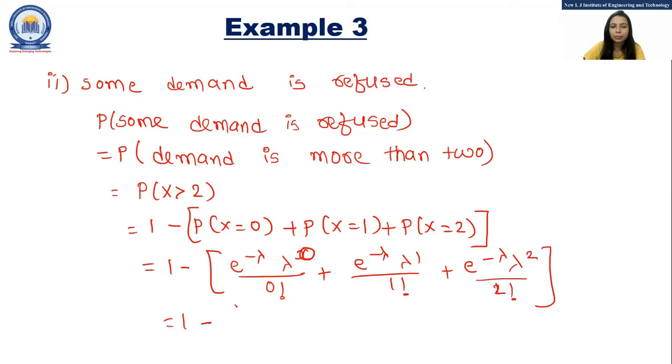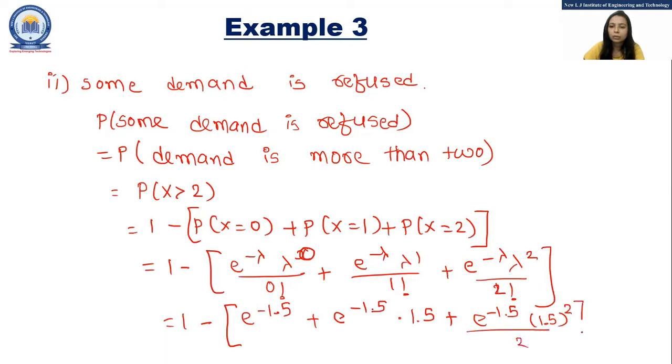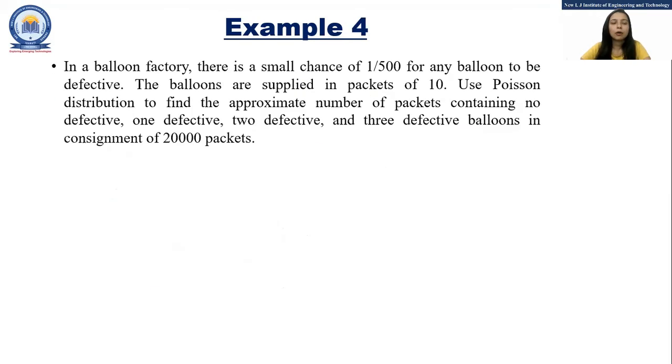Now the value of lambda is 1.5, so e raised to minus 1.5 plus e raised to minus 1.5 into 1.5 plus e raised to minus 1.5 times 1.5 square upon 2. So the answer for this is equal to 0.1912.